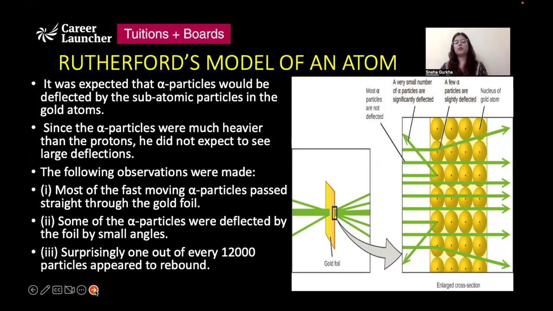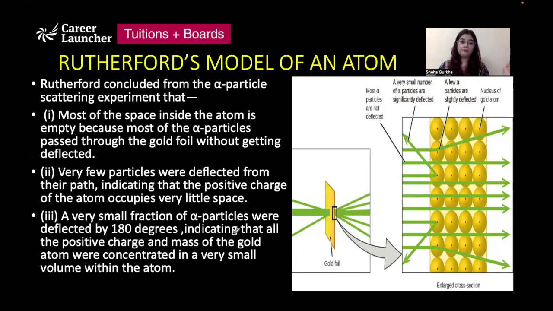The first observation that was recorded was that most of the alpha particles just passed straight through the gold foil without any deflection. The second observation was that some of the alpha particles were deflected, but they were deflected by very small angles. The deflection was negligible. And the third observation was that some of the particles showed very large deflections. They almost appeared to rebound from the foil, right?